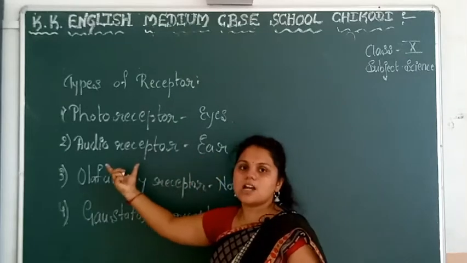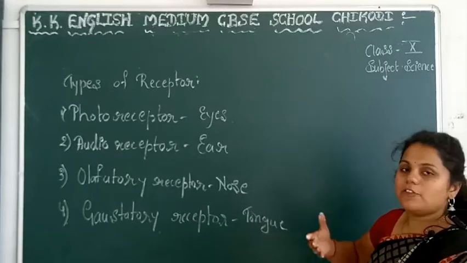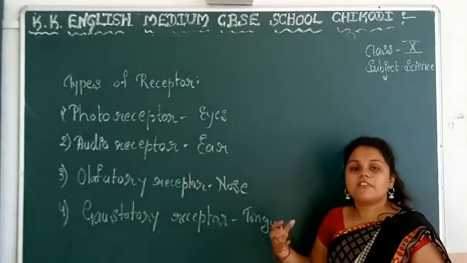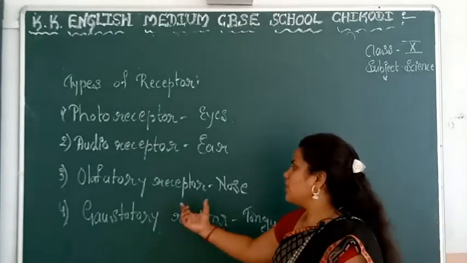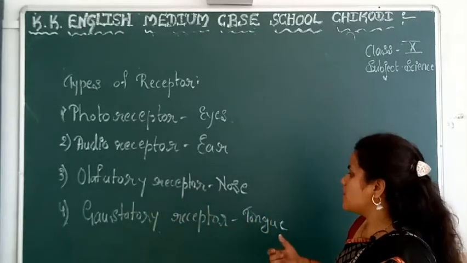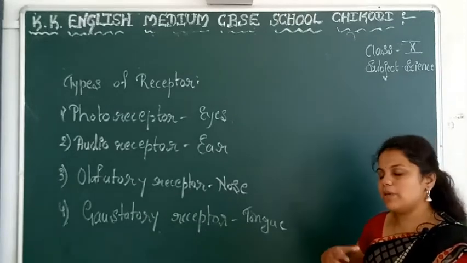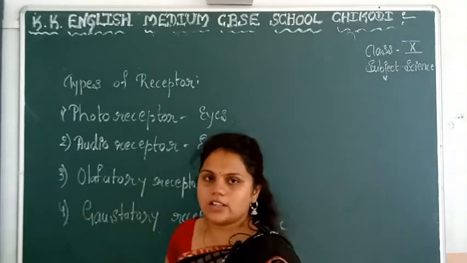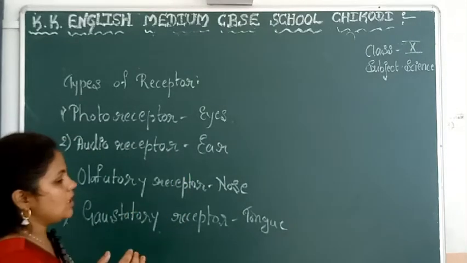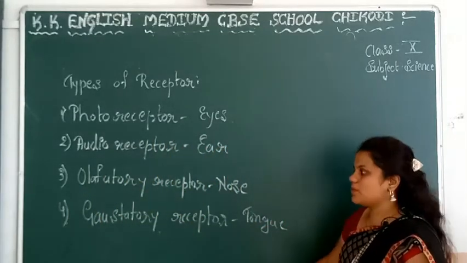Olfactory receptors means if you smell something, like a fishy smell, sweet smell or fragrance, you feel it by the nose. Gustatory receptors means anything you taste, sweet or sour. So these are the 4 important types of receptors.